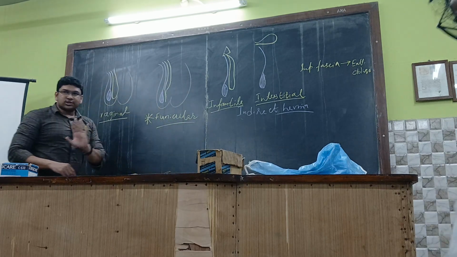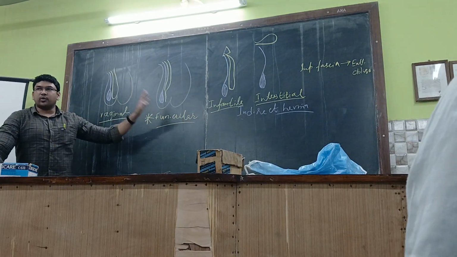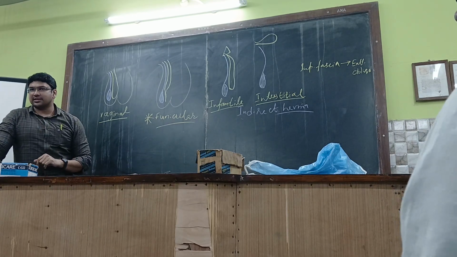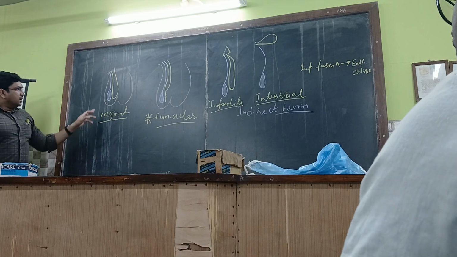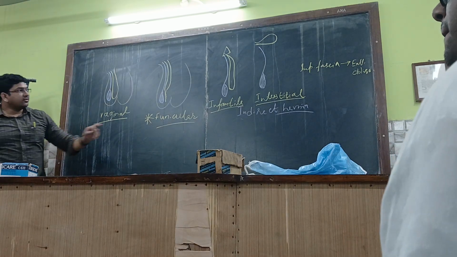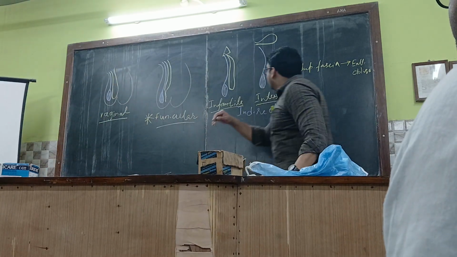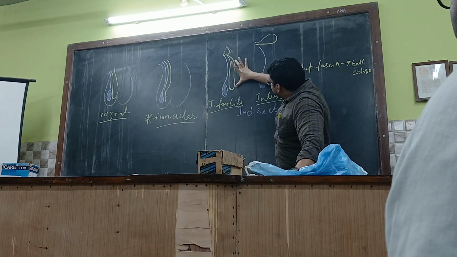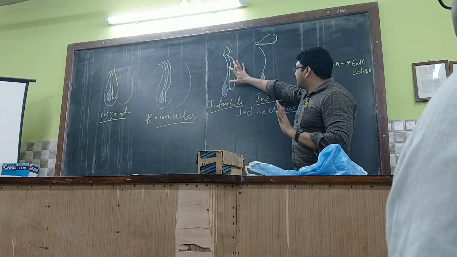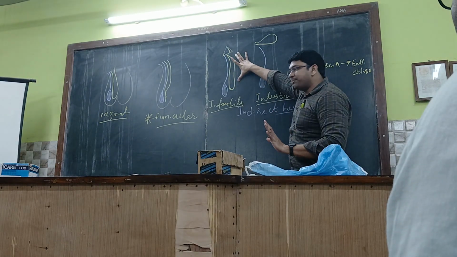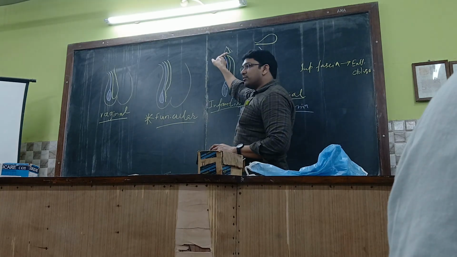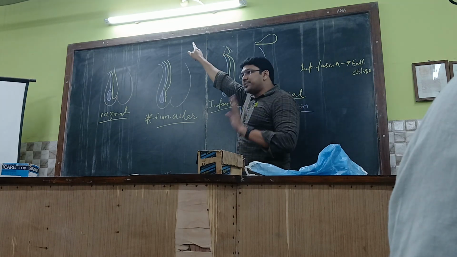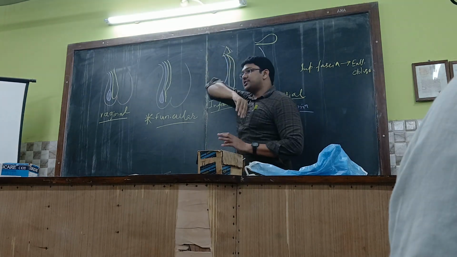So this might be short notes. But among them, funicular is the most common form of inguinal hernia, which occurs in kids only. Infantile: from the testis till the superficial inguinal ring, the processus vaginalis will be intact. That means this part will be persistent. Beyond this, from the superficial inguinal ring, the inguinal canal and the deep ring, the processus vaginalis must be present generally. So this part will be lost.